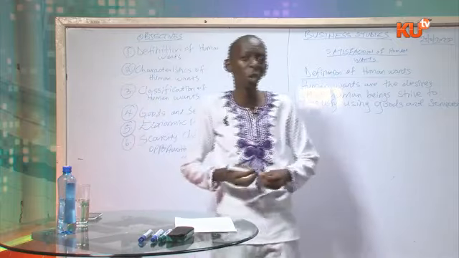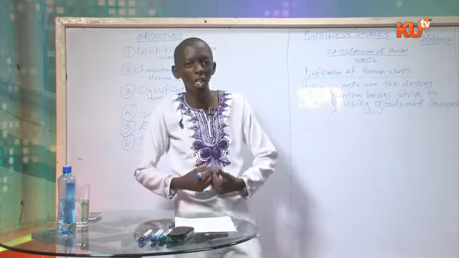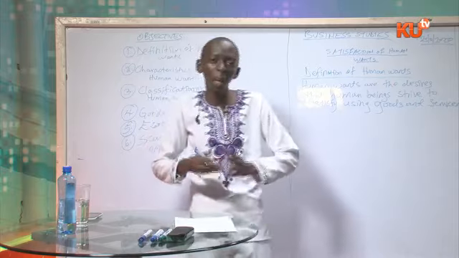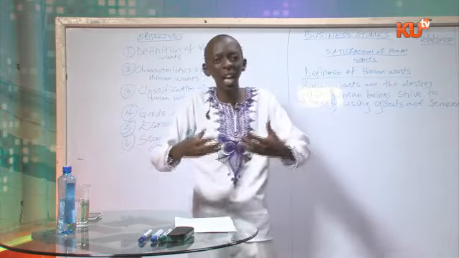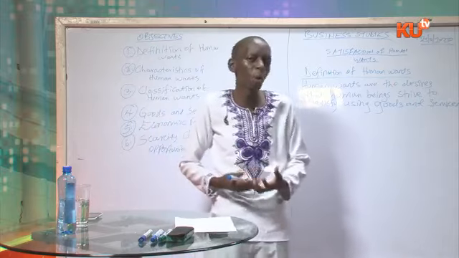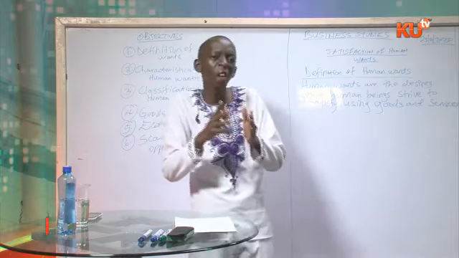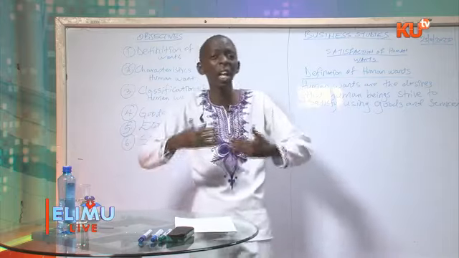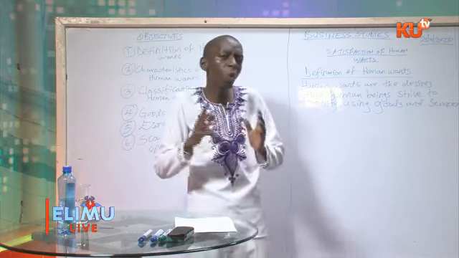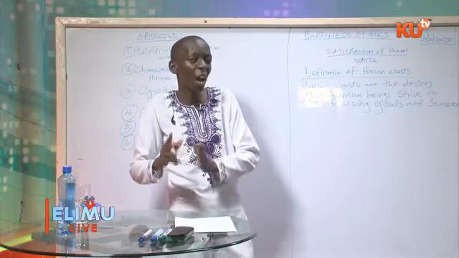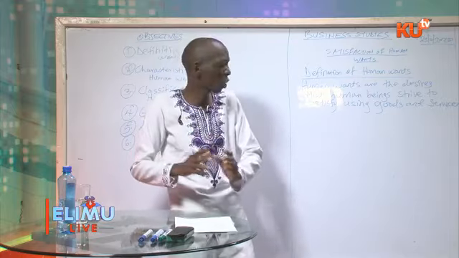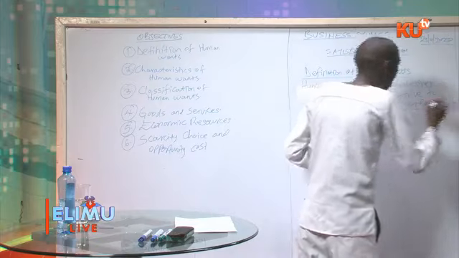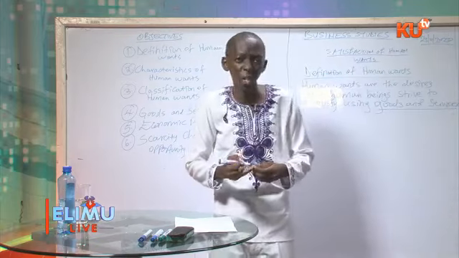There are several desires that you need in your life. You need to eat. You need to wear clothes. You need to live in a good shelter. Some people will need vehicles. So these are the desires that we are talking about. The desires that each and every one of us as human beings strive in our day-to-day life to satisfy. And what do we use to satisfy these human wants or these desires? We use goods and services in satisfying human wants.